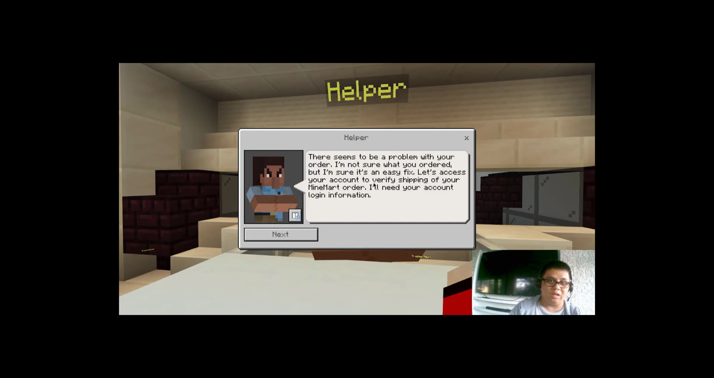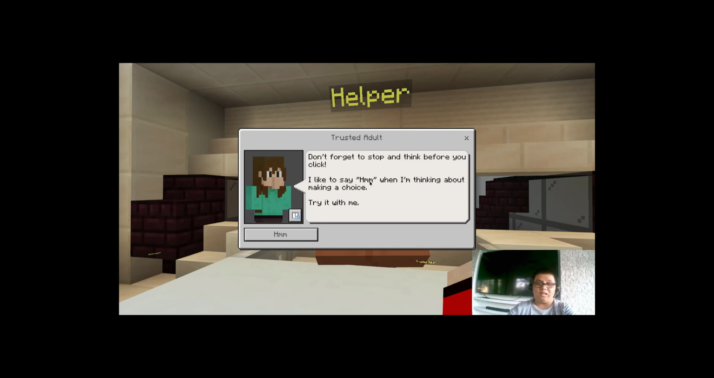Let's go talk to our helper, to the help desk. "There seems to be a problem with your order. I'm not sure what you ordered, but I'm sure it's an easy fix. Let's access your account to verify shipping of your Mindmart order. I'll need your account login information." Wait. It asks us for account login information. Seems really suspicious.